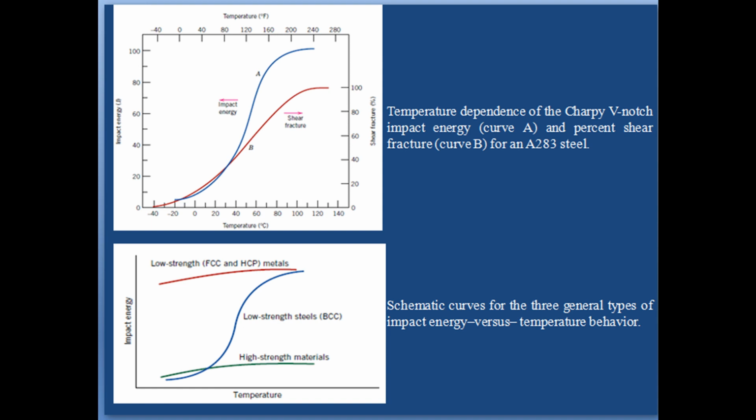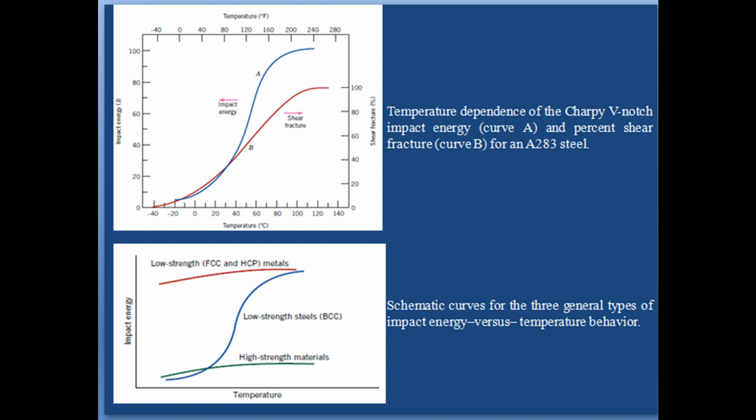Here it may be noted that low strength FCC metals, some aluminum and copper alloys, and most HCP metals do not experience a ductile to brittle transition, corresponding to the upper curve as shown in the figure, and retain high impact energies, that is, remain tough with decreasing temperature.